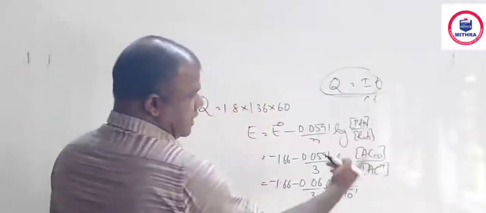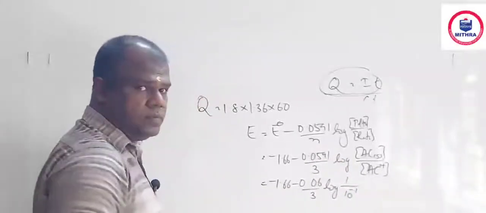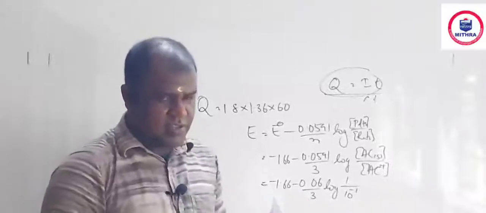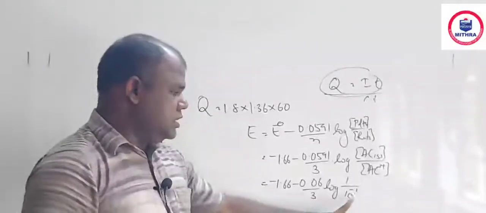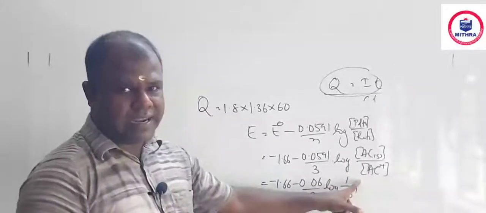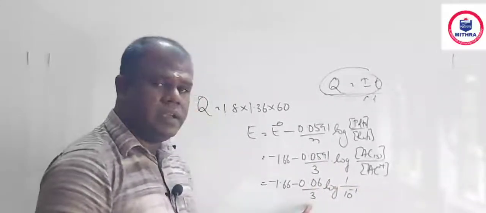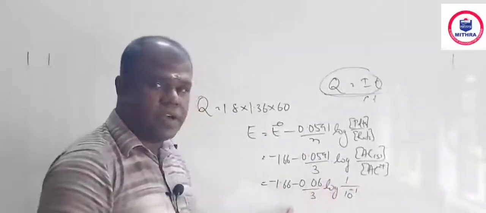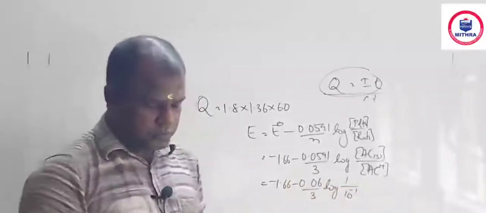When we bring this 10 raised to minus 1 to the numerator, it becomes 10 and positive. Log 10 is 1. Do the last step of calculation yourself. I am not doing it. Solve it. That's all.